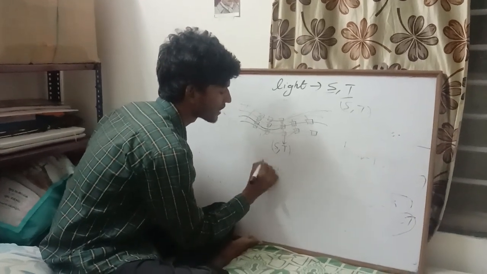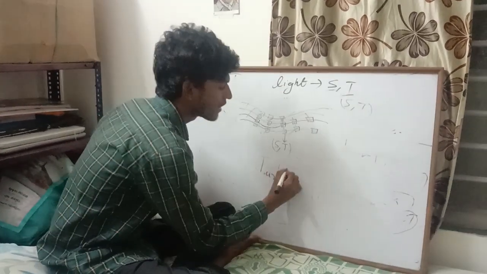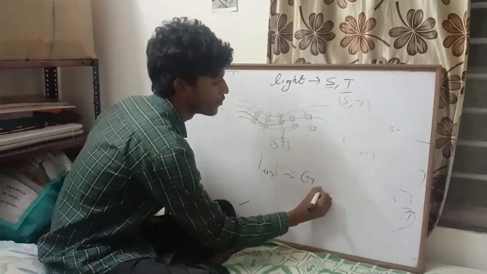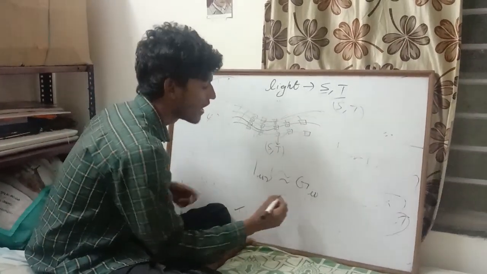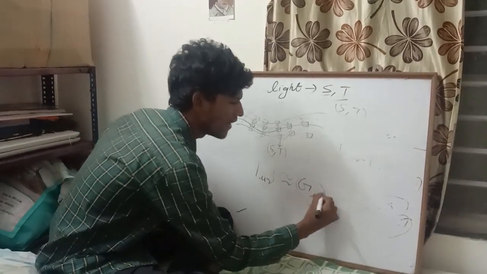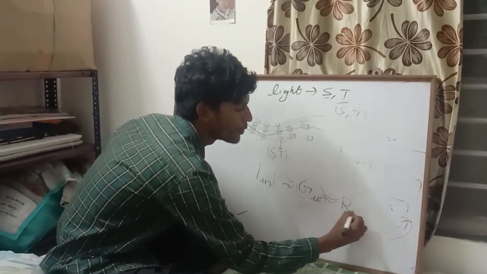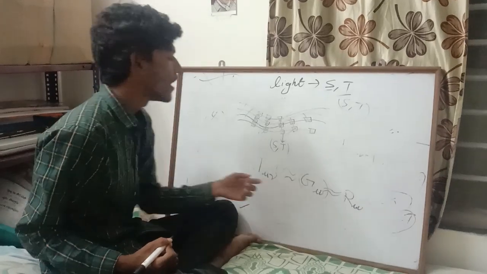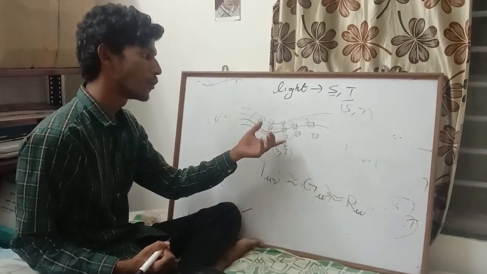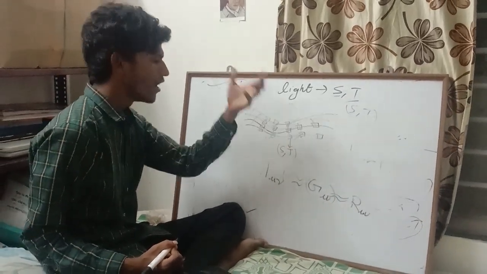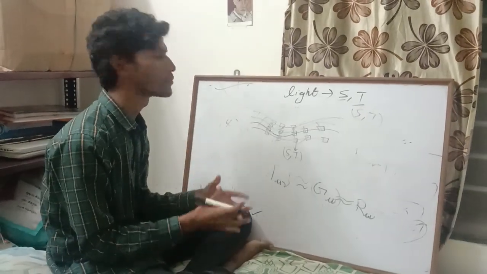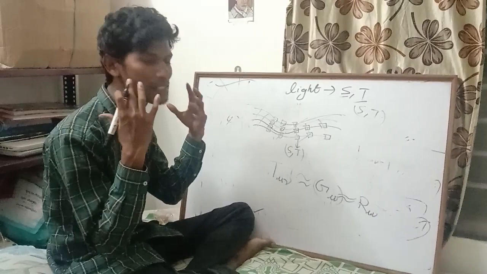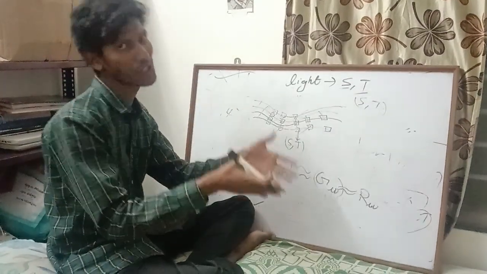I would say the momentum tensor T mu nu is related by G mu nu, which is the curvature here, which is the spatial coordinate here, and which we can also transfer to R mu nu, which is the curvature itself. So R mu nu is related to T mu nu by this coordinate system, which is easy to pick because you have no visualization of this 4-dimensional space, because we already have 3-dimensional space and we cannot expect another dimension to be added to that, especially time.